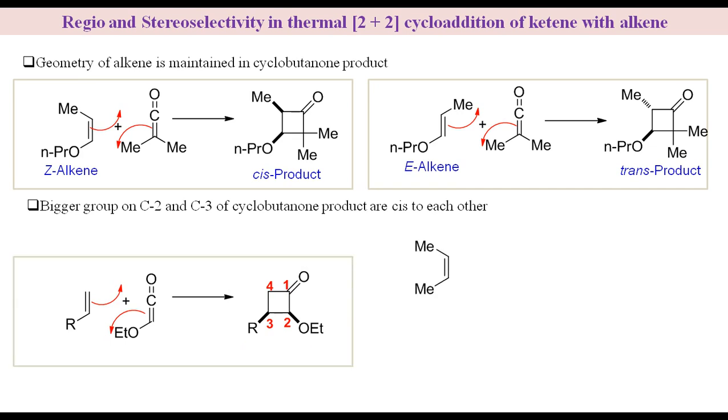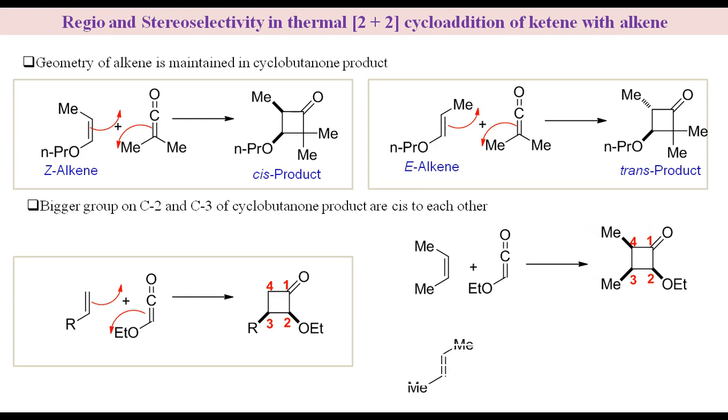Let us take more examples. Reaction of cis-2-butene with ethoxyketene gives cyclobutanone in which ethoxy group at C2 and methyl group at C3 are cis to each other. Since the two methyl groups in the reactant alkene are cis to each other, the two methyl groups in the product at C3 and C4 are cis.